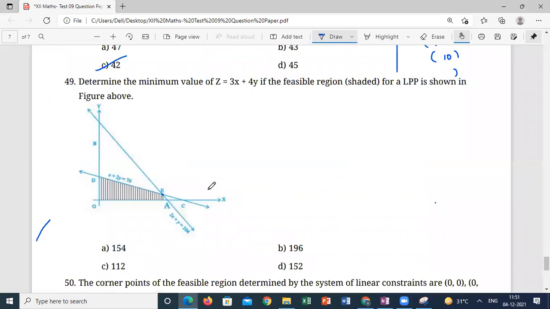Sir, I have a doubt in this question. Here, do we take 0, 0 as a corner point, sir? Correct. You can do it. 0, 0 is a corner point. Correct.